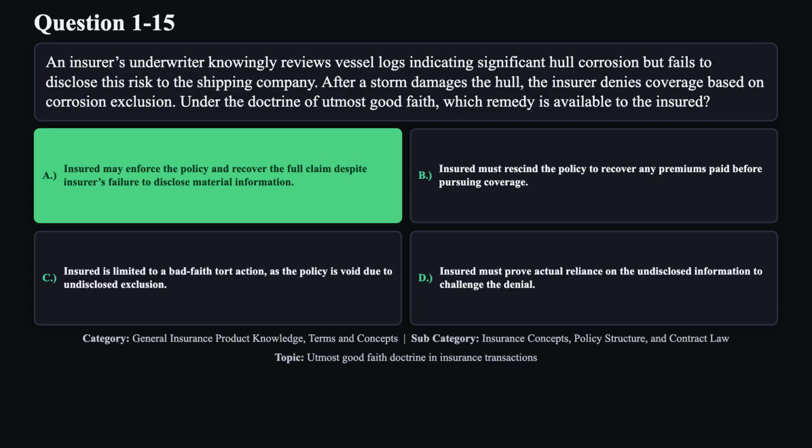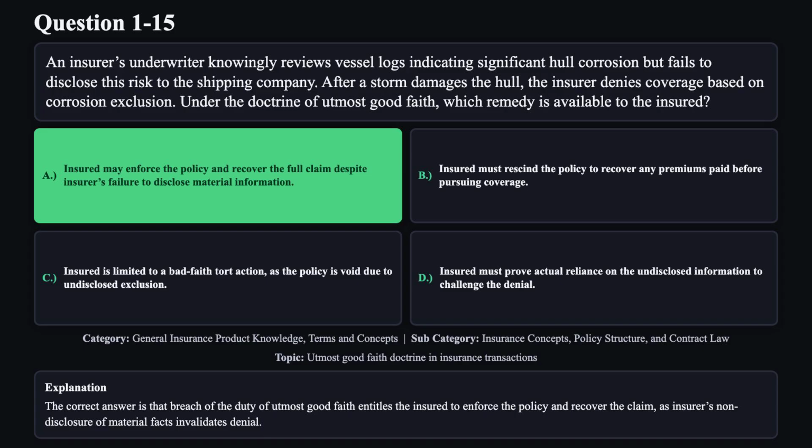The correct answer is A. The correct answer is that breach of the duty of utmost good faith entitles the insured to enforce the policy and recover the claim, as insurer's non-disclosure of material facts invalidates denial.